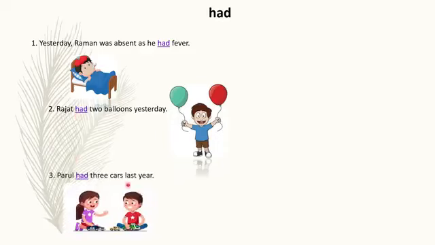Parul had 3 cars last year. Right? Last year. It's not in present. Here we can see the possession of cars. But it is not in present, it is last year. It's in the past. So that is why we have used here had.